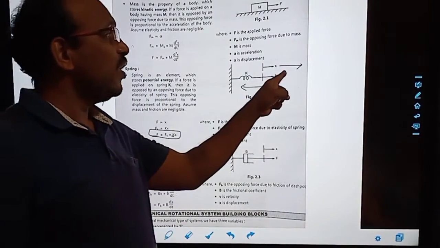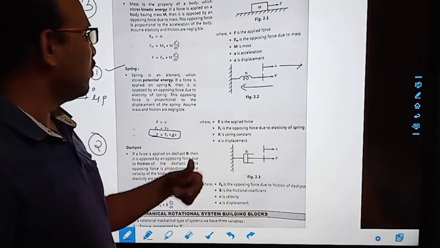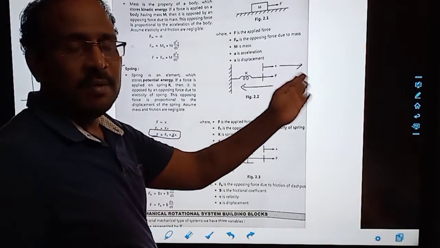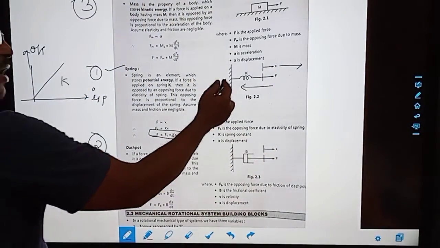What force we are applying, the exact opposite force the spring will apply. Correct? So the force is always calculated with K into X. X is the displacement. More is the displacement, more is the force. And that is what the spring constant is.